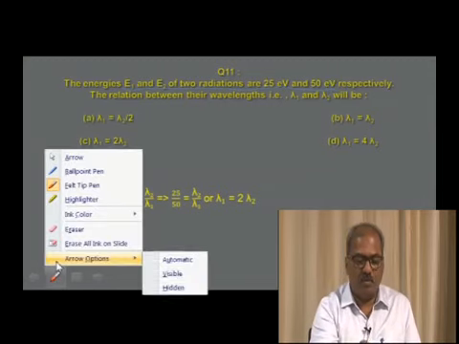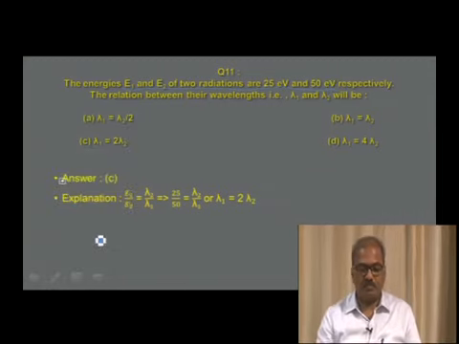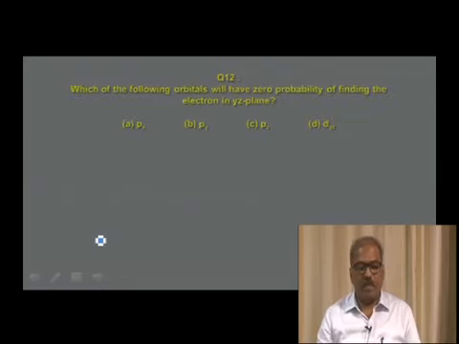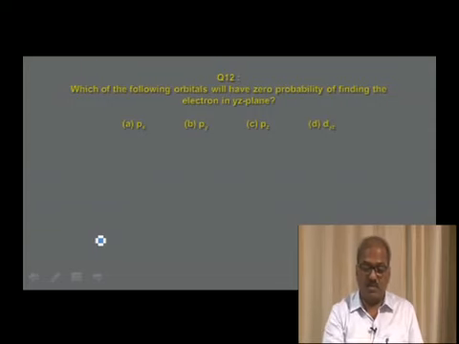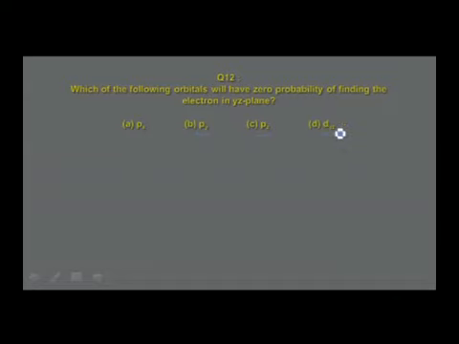So we go to the next question. Which of the following orbitals will have zero probability of finding the electron in the YZ plane? To answer this, you may notice for Py, which lies along the y-axis, the electron density is along the y-axis. For Pz, the electron density is along the z-axis, and for dyz, the electron density is in the YZ plane.